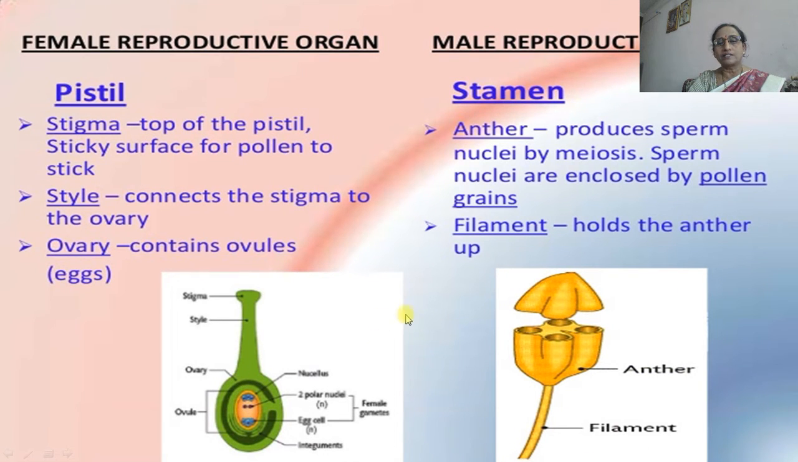As I told earlier, the female reproductive organ is the pistil, which consists of stigma, style and ovary. Inside the ovary there is an ovule, inside the ovule there is an embryo sac, and inside the embryo sac there is the egg apparatus, which consists of one egg and two synergids. The male reproductive organ is the stamen, which consists of anther and filament. In the anther there are pollen grains, and pollen grains contain the male gamete.